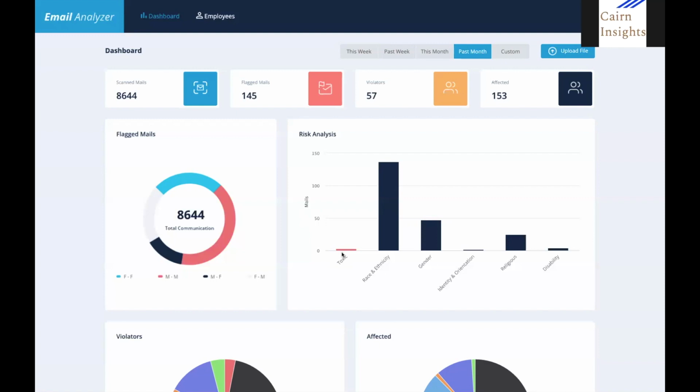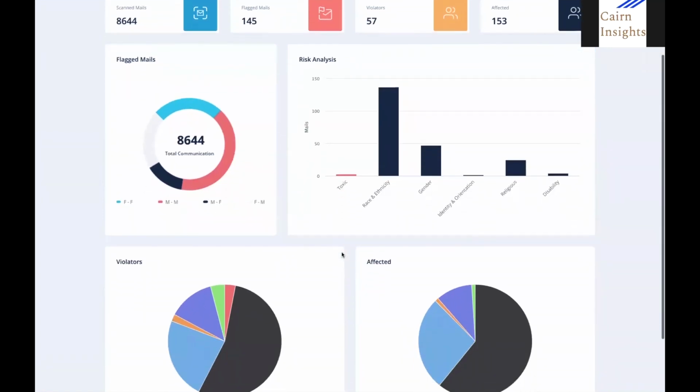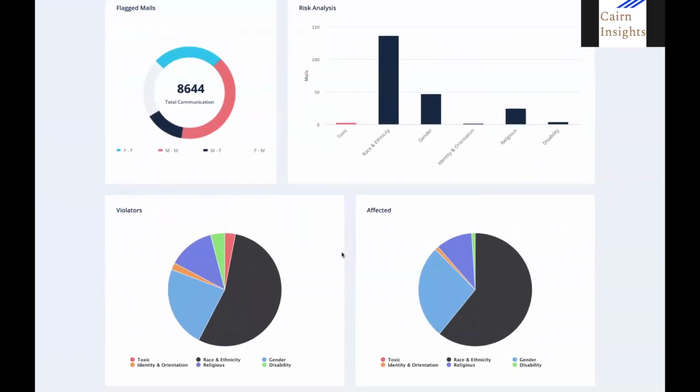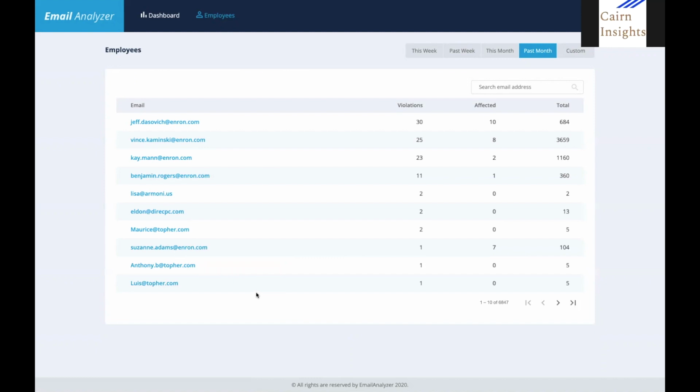with these categories. The next 2 areas show the composition of how each employee group we are interested in relates to our discoveries. We can drill down to either just the email senders or the recipients for the categories we have described above. First, let's take a look at the email senders by clicking in. For each of our senders, we can see how many email violations they were engaged in, how many people were affected by those violations, as well as the total emails that they have sent.